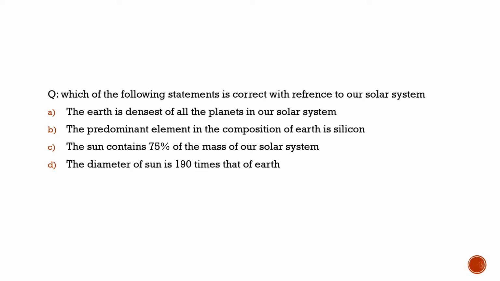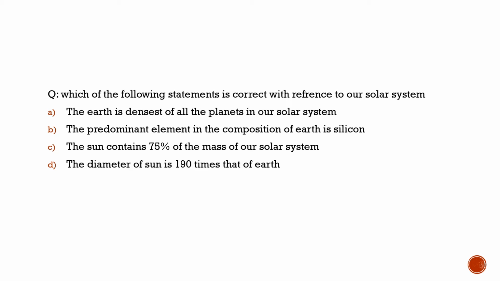The question is about the solar system. It gives us the idea that if you are a future aspirant, you need to read about the solar system, and go as deep as this question mentions. Let us see what the question says. The first statement: the earth is the densest of all the planets in our solar system. This statement is 100% correct. Earlier it used to be Pluto, but as it is not a planet anymore, it is the earth which is the densest of all the planets in our solar system.